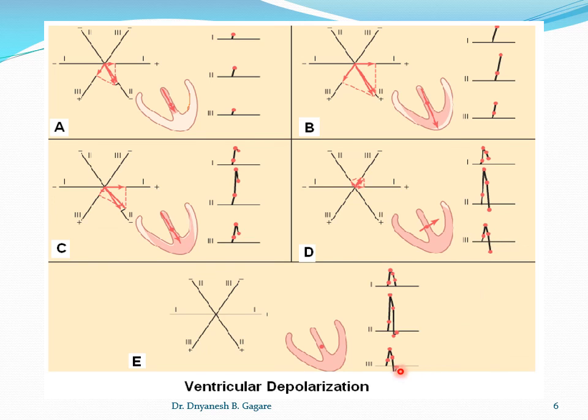So here, see, we got the negative S wave, because everywhere the direction is from base to the apex, but at the last moment it turns towards the base, and this is the cause of the negative wave, that is the S wave, on the ECG.